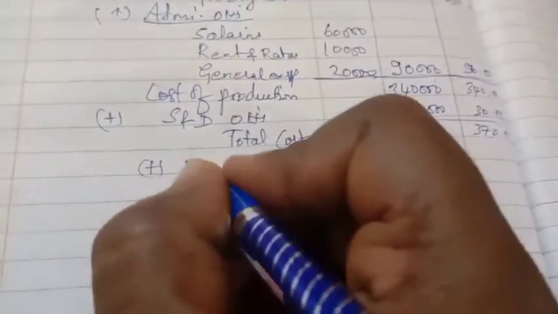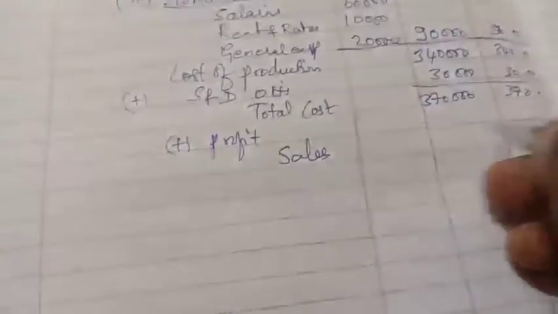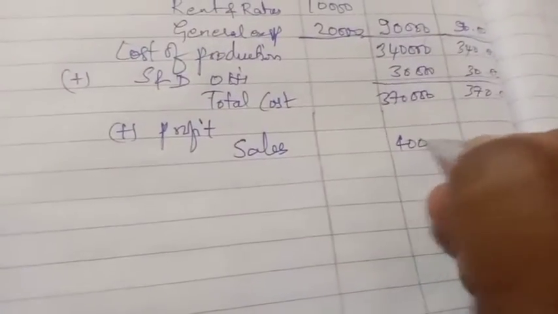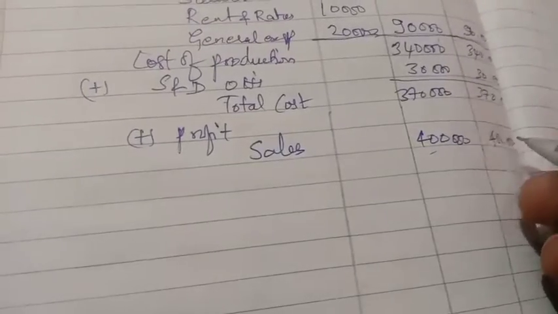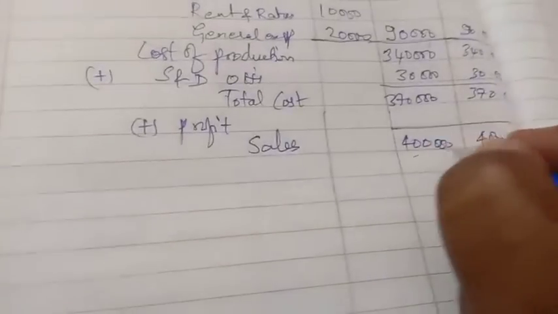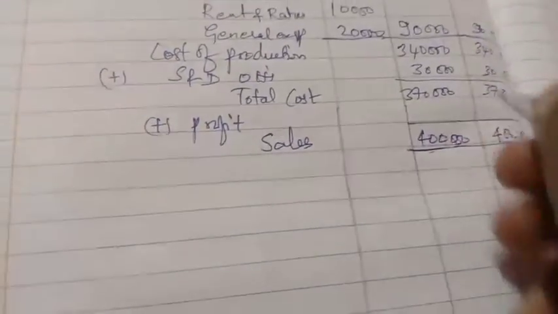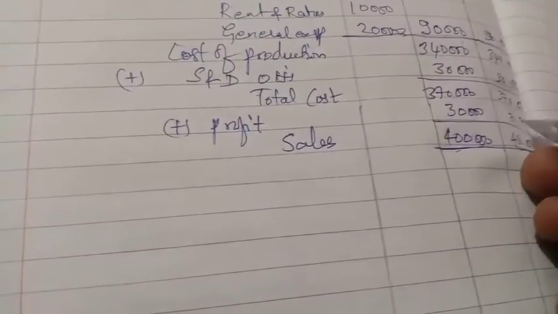In this, add profit. Profit is not given, but sales is given in the problem. That is 4 lakh. Divided by 1000 means 400. Now take the difference. Difference would be taken as a profit: 30,000, 30. 30,000 and 30 is the profit. Now we completed the first cost sheet.